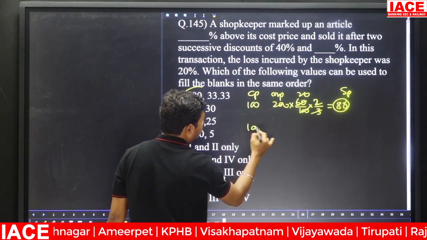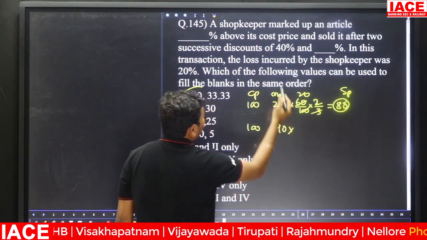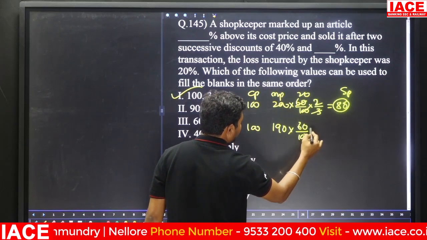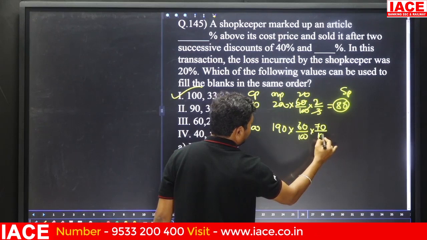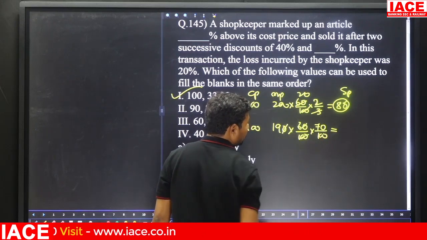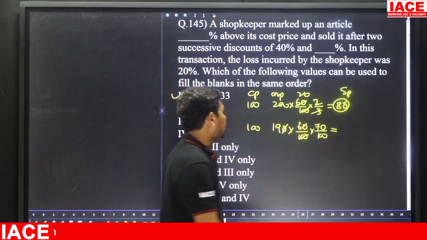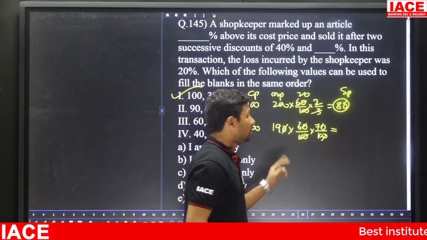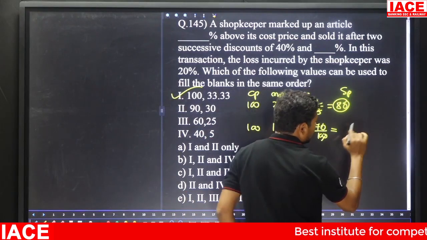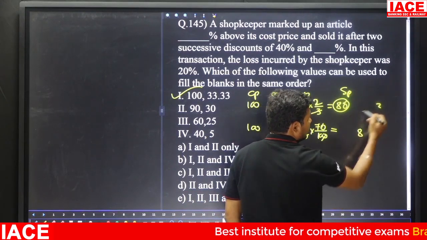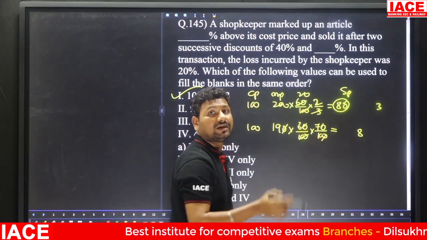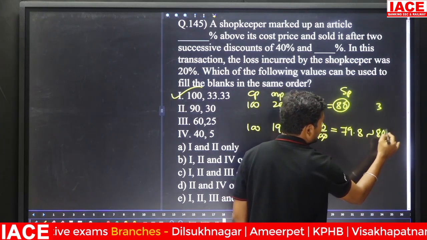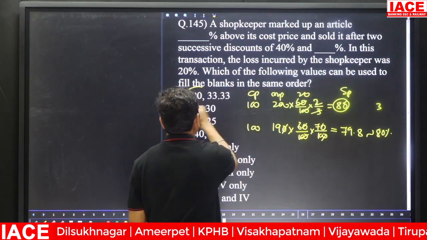Here the 100 and it is 190, and allowing how much percentage discount? 40% discount means 60 by 100, and 70% discount means 70 by 100. Here the 0 0 0 will be cancelled. 6 7s are 42. 42 into 19. 19 2s is 38, carry forward 3. 19 4s is 76. 76 plus 3 is equal to 79. Almost it is equal to 80%. This is also exactly correct.